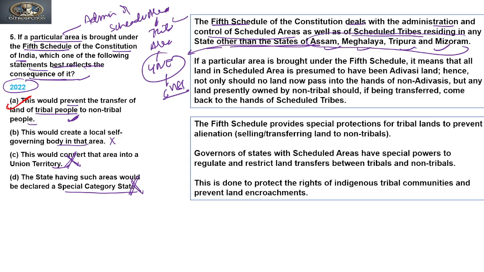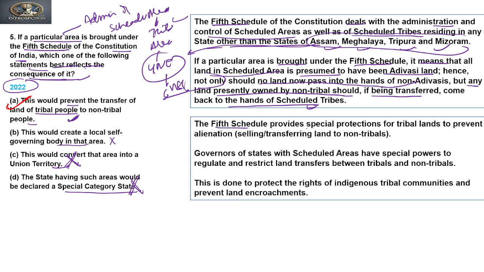If a particular area is brought under the Fifth Schedule, it means that all the land in the scheduled area is presumed to have been Adivasi land. Hence, not only should no land now pass into the hands of non-Adivasis, but any land presently owned by non-tribals, if transferred, should come back to the hands of tribals. So even if it was before the declaration, it will revert back to the scheduled tribes.